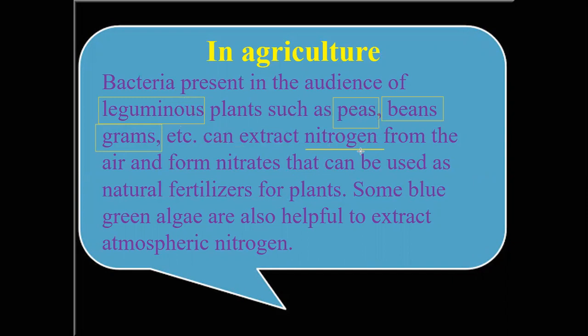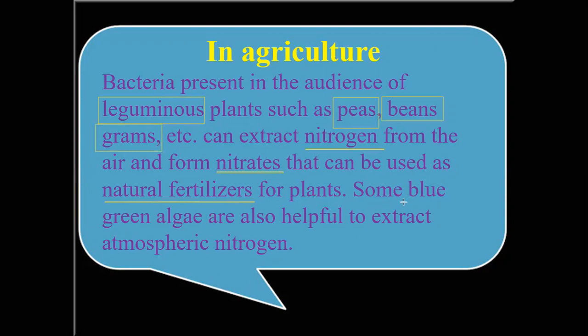Who are going to fix the atmospheric nitrogen? Bacteria. When it is fixed and converted into nitrate forms, that can be used as natural fertilizers for plants.